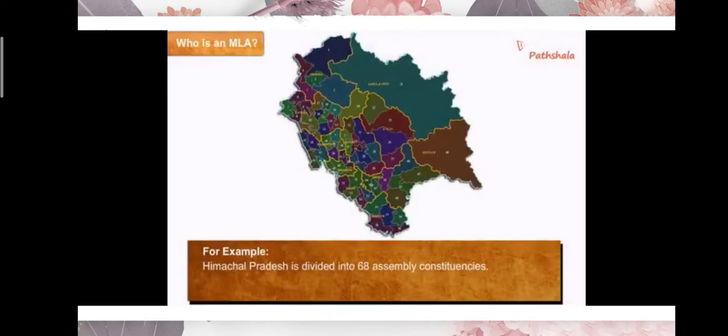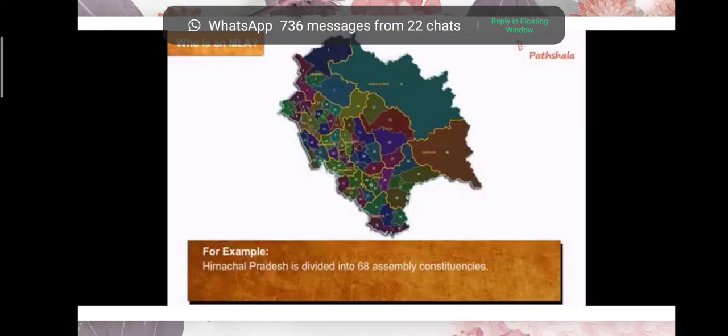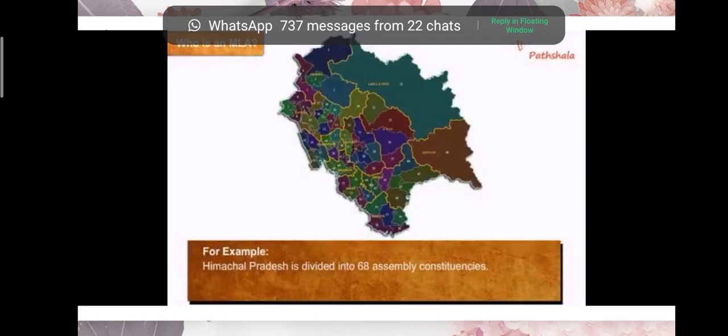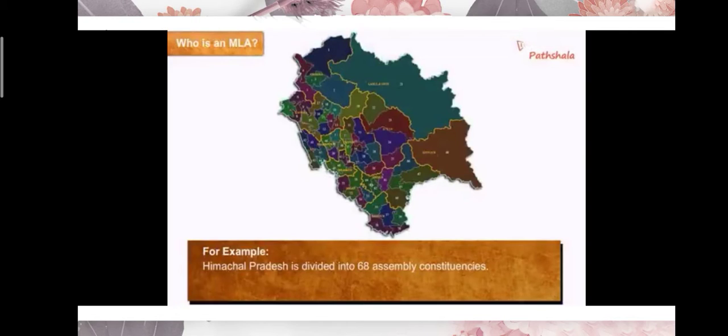Before I explain what a Member of Legislative Assembly is, I want everyone to look at the screen. This is the map of Himachal Pradesh. You all know that in India, based on the Legislative Assembly, each and every state is divided into constituencies. I have discussed it before also. Constituencies are the sections inside the states.